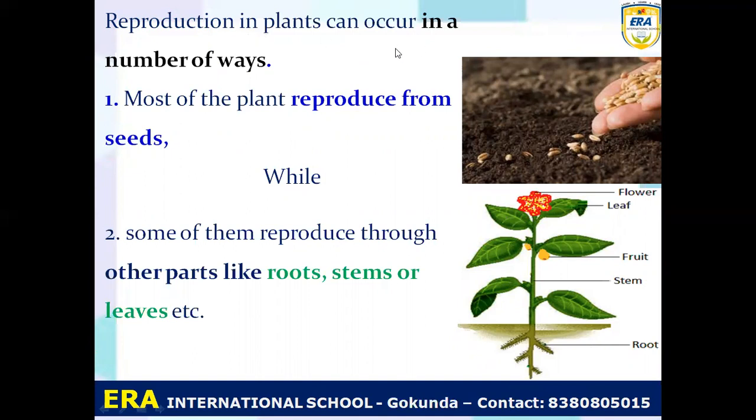So reproduction in plants can take place in two ways. Either the plant can be reproduced from the seeds. Okay, you can see these are the grains. If you sow the grains in the soil, new plants can grow. And second, some of the plants reproduce through other parts. Some plants can be reproduced through the roots. Some plants can be reproduced through their stems. And some plants can also reproduce through the leaves. So reproduction takes place in plants by two ways. One, from the seed, and second, other parts like root, stem and leaves.